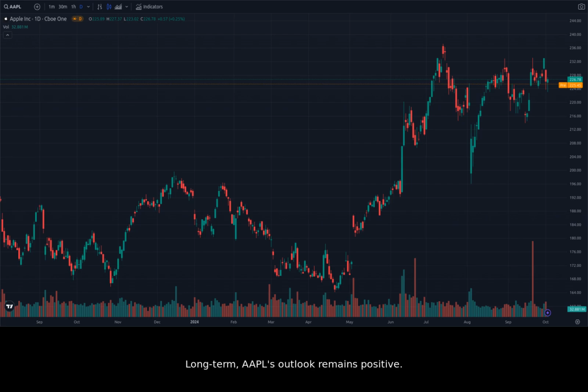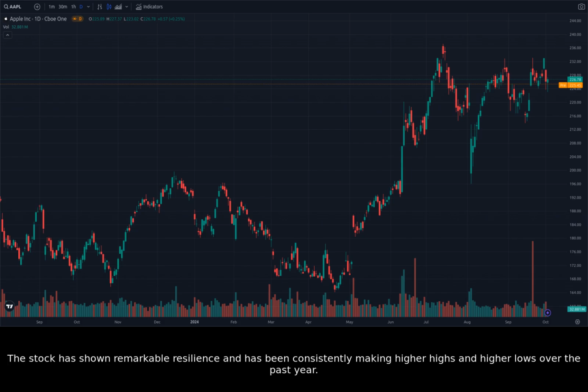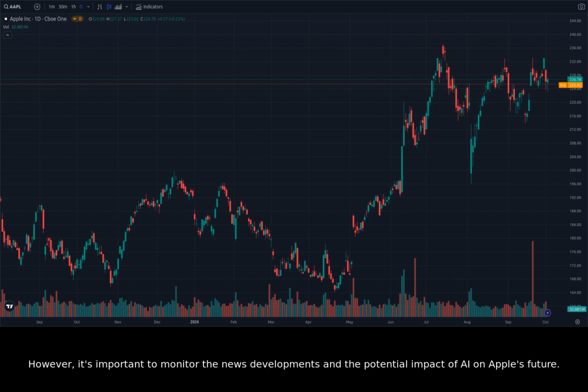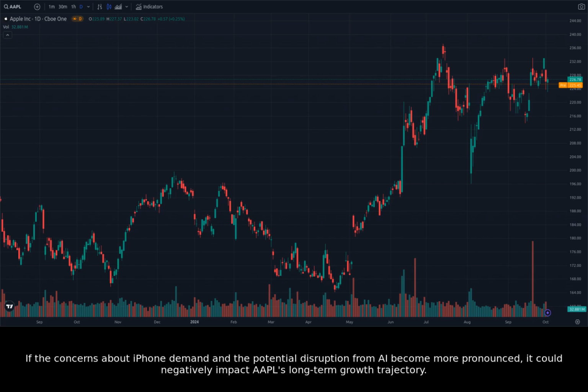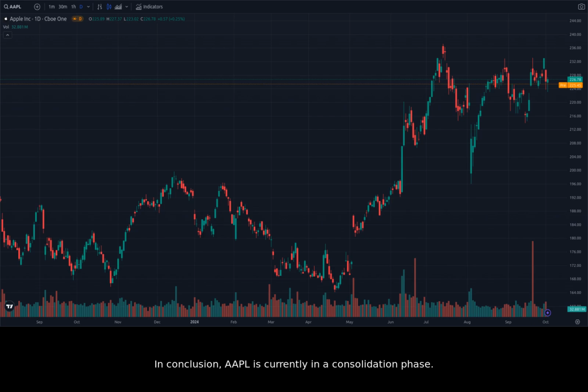Long-term, AAPL's outlook remains positive. The stock has shown remarkable resilience and has been consistently making higher highs and higher lows over the past year. However, it's important to monitor the news developments and the potential impact of AI on Apple's future. If the concerns about iPhone demand and the potential disruption from AI become more pronounced, it could negatively impact AAPL's long-term growth trajectory. In conclusion, Apple is currently in a consolidation phase.